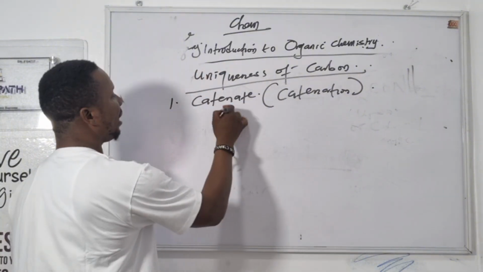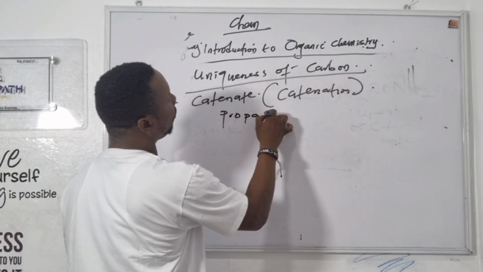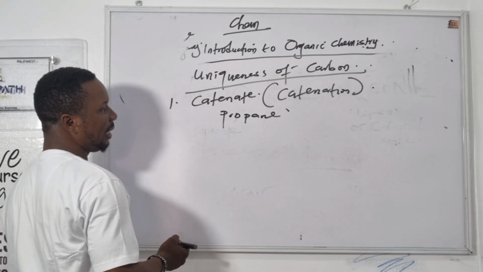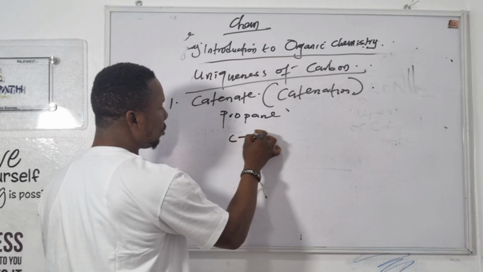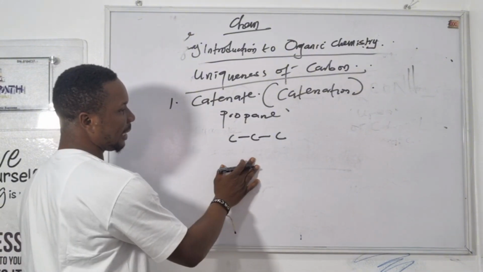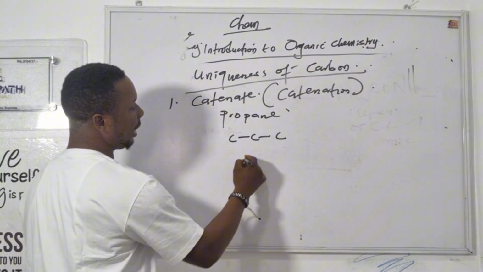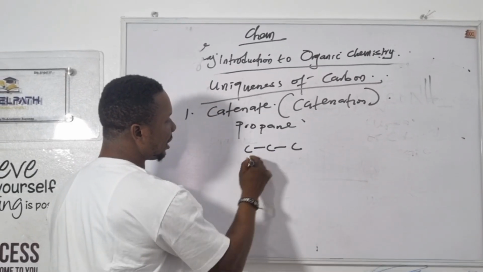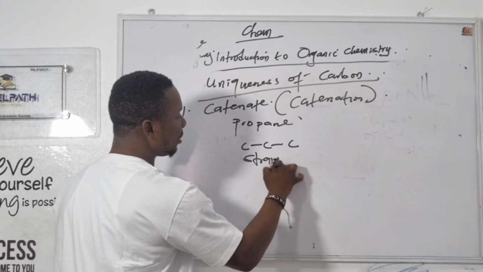Now, let me give you an example. Let's use propane. Let's see how carbon is going to link in propane. We have carbon 1, 2, 3. This is propane, and this is said to be catenation. It can also occur in this way. This is a straight chain.